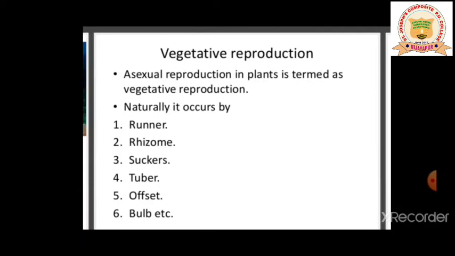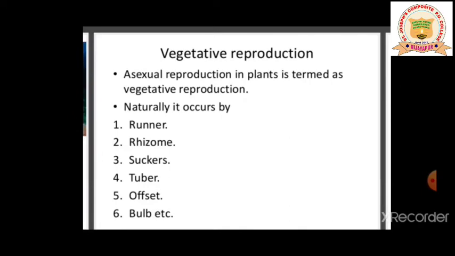Now, as we have seen in the case of a unicellular organism, in the same way, let me tell you about asexual reproduction in plants. Asexual reproduction in plants is termed vegetative propagation or vegetative reproduction. Vegetative reproduction in plants is carried out by forming vegetative propagules.